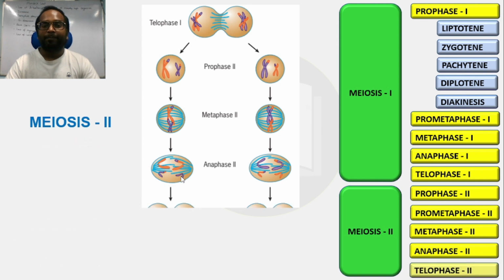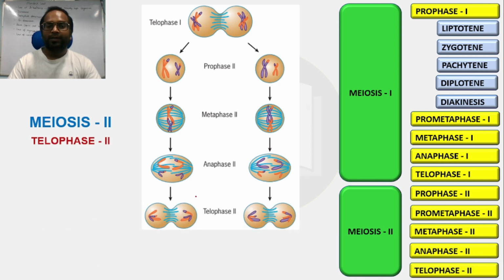Okay, and at the telophase, you will see that 23 chromatids are present at this pole, and 23 chromatids are present at this pole. Similarly, here you can see.